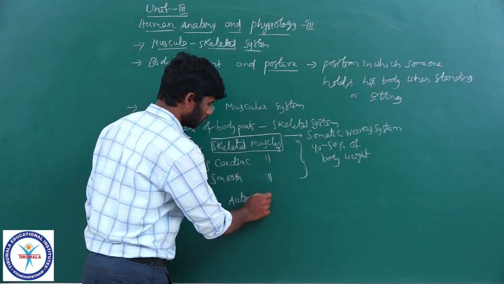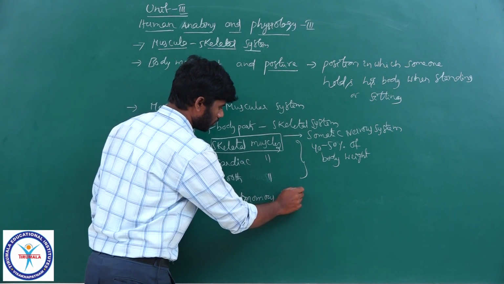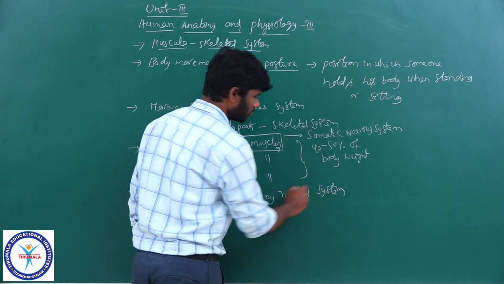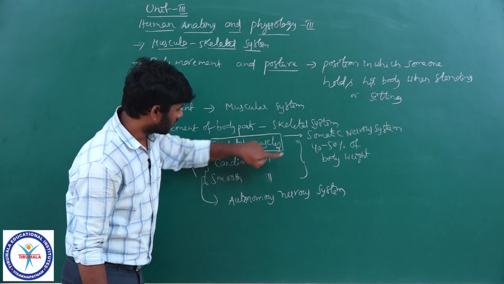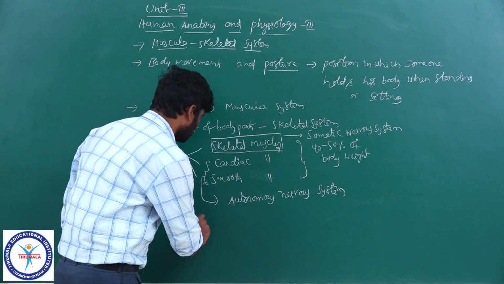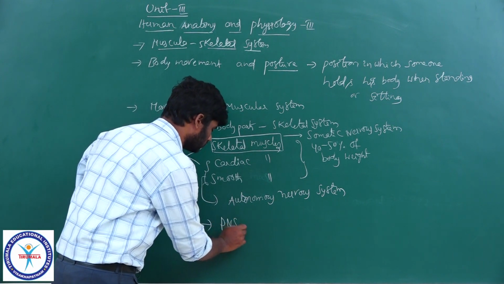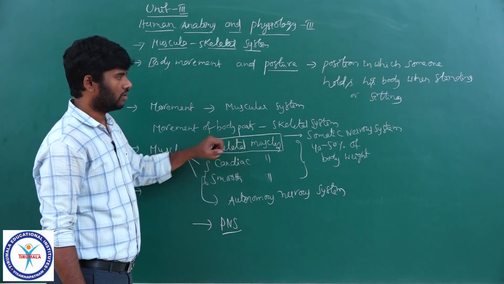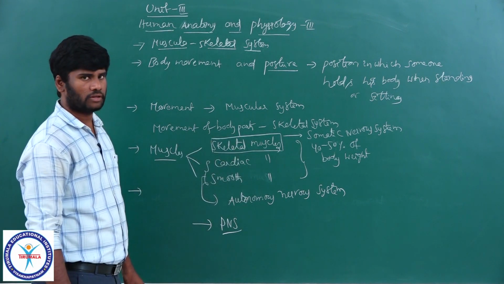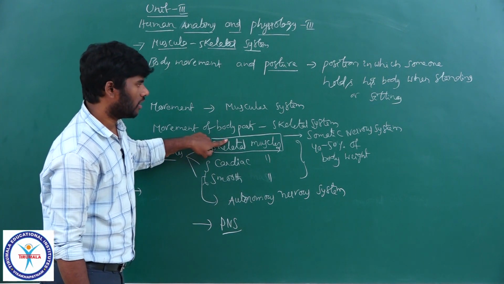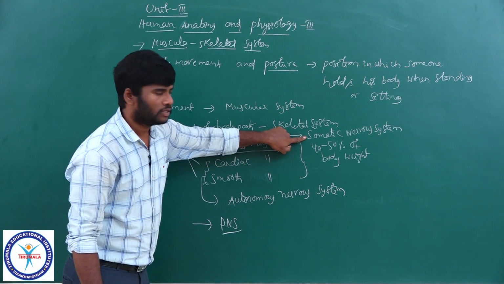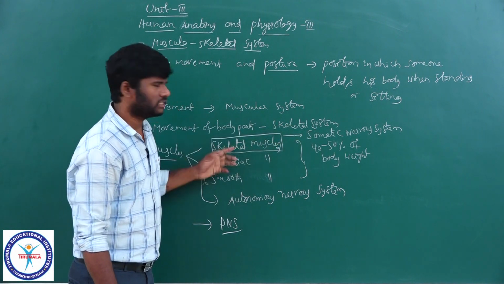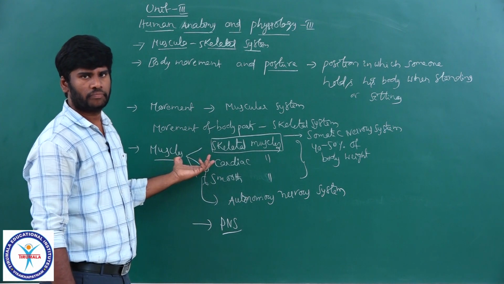The somatic nervous system and autonomic nervous system are the components of the peripheral nervous system, about which we will discuss in the neural control and coordination lesson. The somatic nervous system controls voluntary activities. Skeletal muscles are voluntary muscles. We can control them.